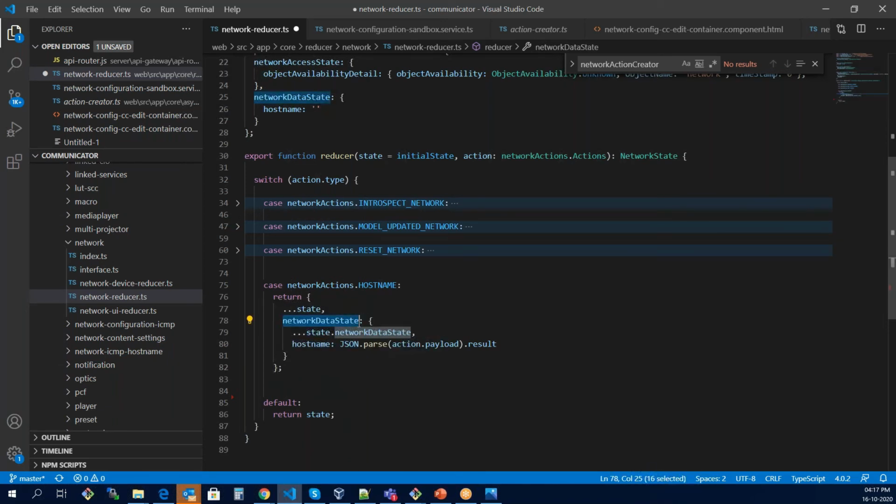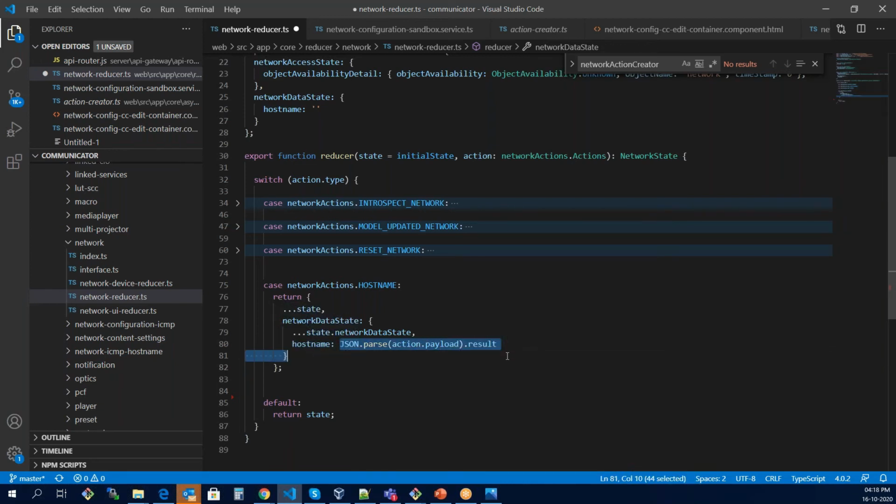The network data state will have the host name and the payload. Since we are getting this host name from the backend API right now, it is going to get the result of the payload. We have the result property of the final payload that we get, and we set its value to the host name.